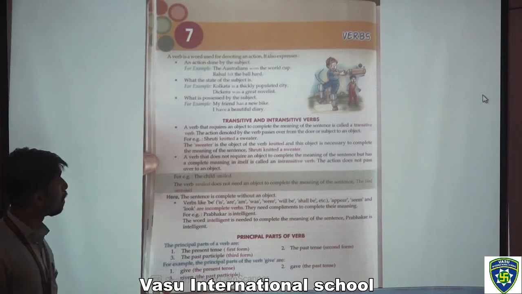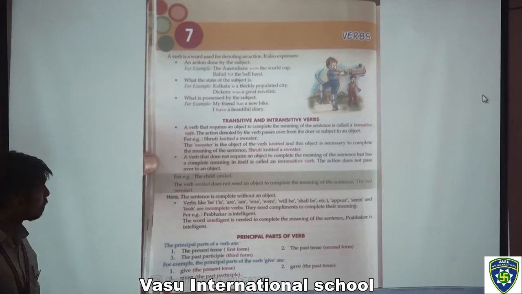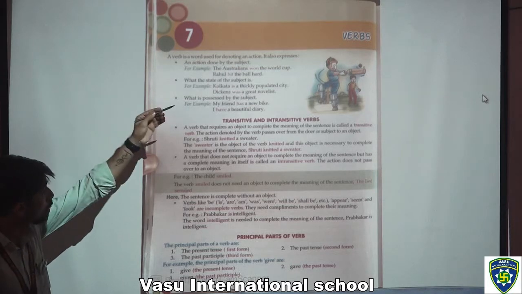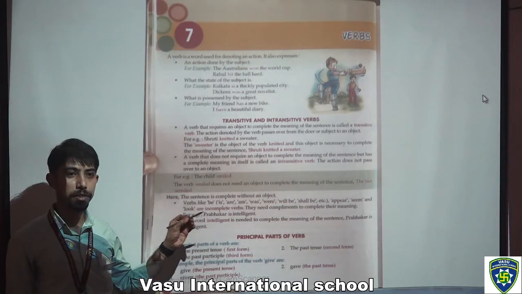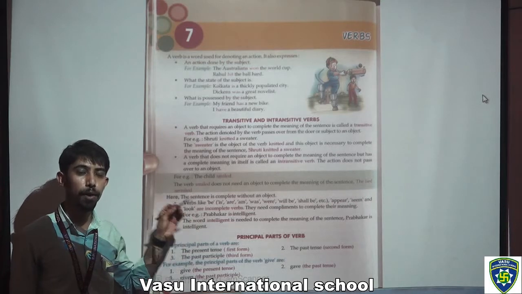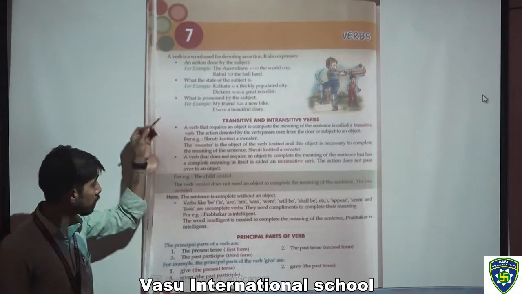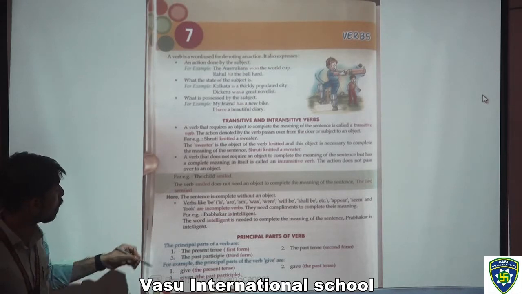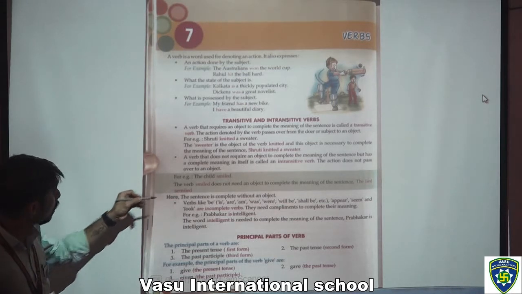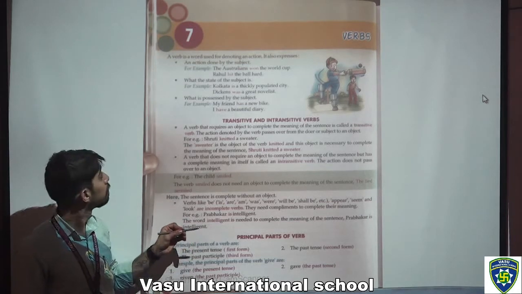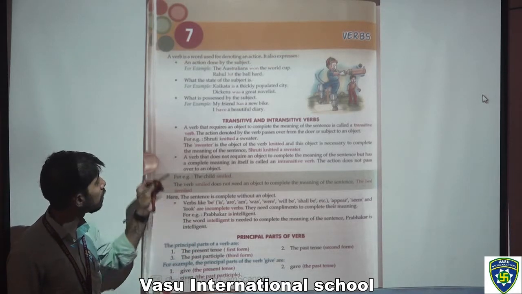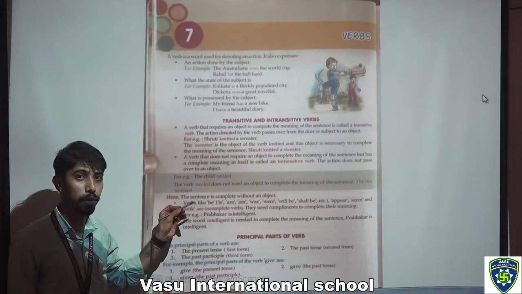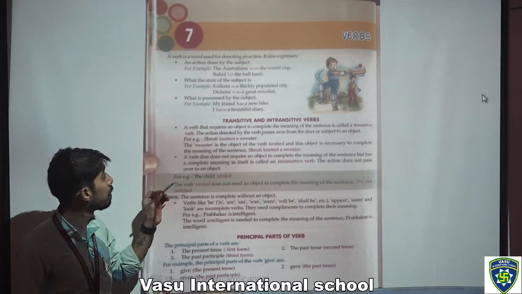So standard number 7, chapter number 7, English grammar, verbs. Now I am going through the definitions of this chapter, so after that you have to complete all the exercises in your notebook, and the rest of the things like examples and definitions you have to write in your notebook also. And after that I am sending you the scan copy of this chapter. So after reading this and understanding this, you have to write all the things in your notebook, like brain twisters and activity zone.